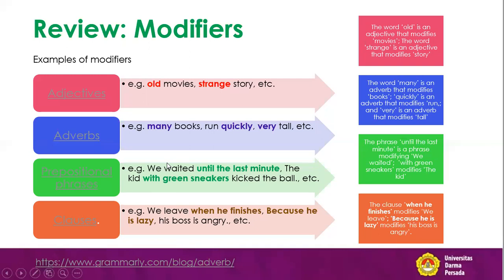Modify means give the description or give the information or give the answer. Until when did you wait? Oh, we waited until the last minute. So until the last minute is a modifier because it gives you the information about the time that we waited.